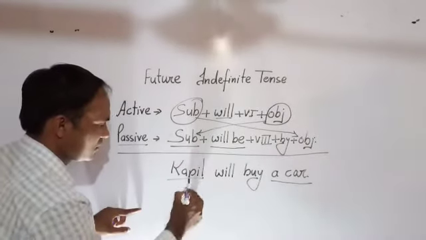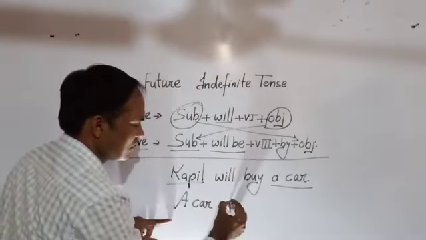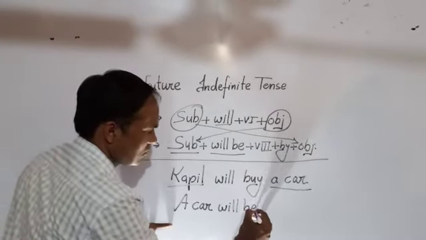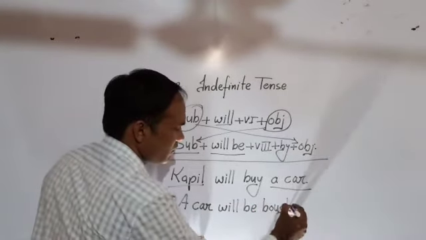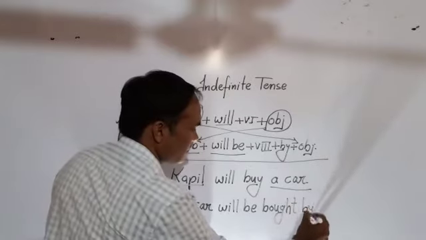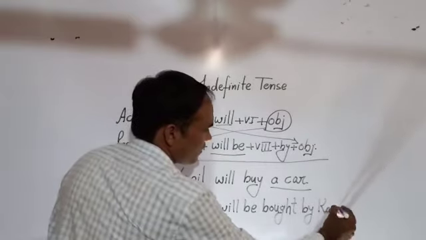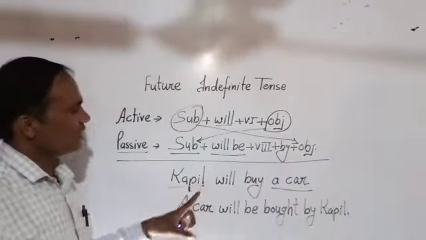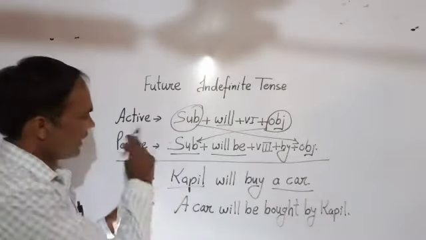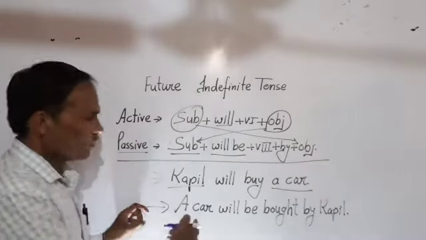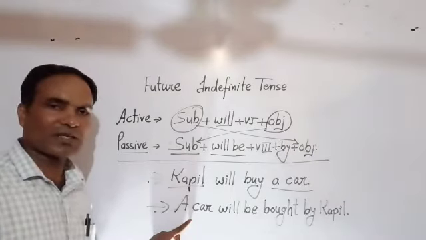A car will be, by will be both now, third form, will be bought by Kapil. Like this, you can change a sentence of future indefinite active to passive voice. This is active voice and this is passive voice. Like this you can change.